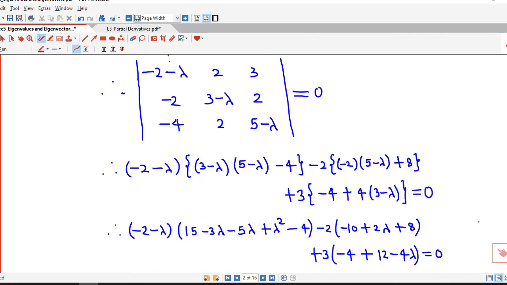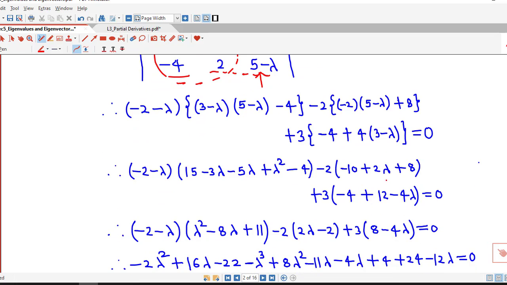So we start with the first row. Minus 2 minus lambda into the determinant of this 2 by 2 square matrix, which is 3 minus lambda times 5 minus lambda minus 4, then minus 2 times minus 2 into 5 minus lambda minus 2 into minus 4, which is plus 8, and then plus 3 into the determinant of this 2 by 2 square matrix, which is minus 4 plus 4 into 3 minus lambda, equal to 0.